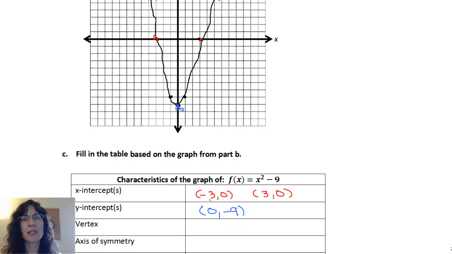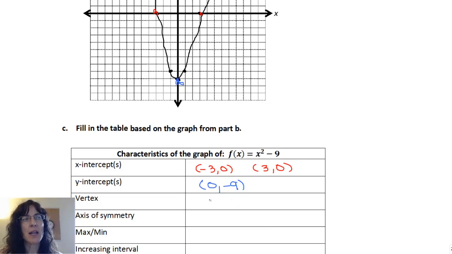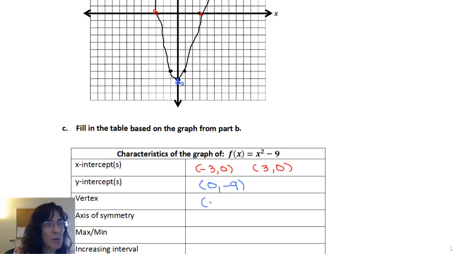The vertex, in this case, is the minimum or the smallest point in the y direction, and it is the same thing as our y-intercept. It's not always that way, but 0, -9 is also our vertex.